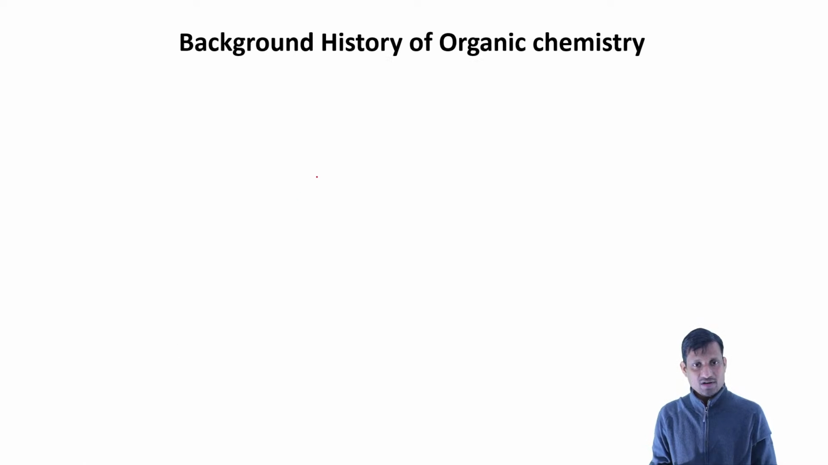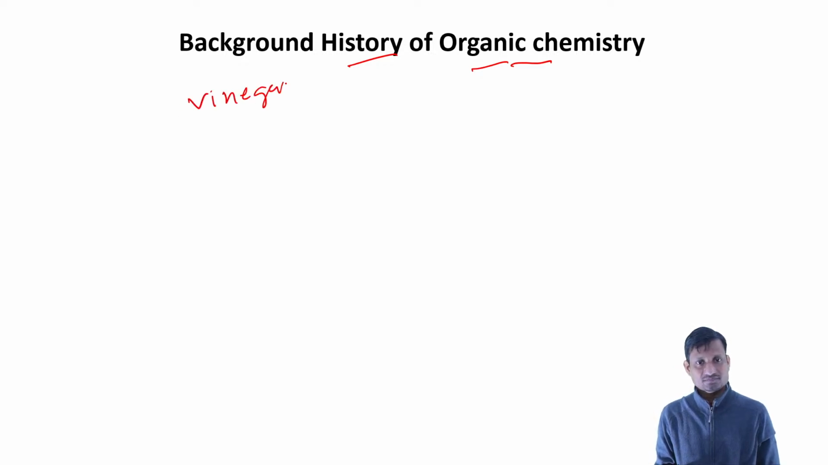Okay, so before going to the topic, we'll go through a brief history of organic chemistry. Even though we have been using organic compounds since long back, like the vinegar, the ghee or the butter. Okay, so those are organic compounds and we are very much familiar with all these things.